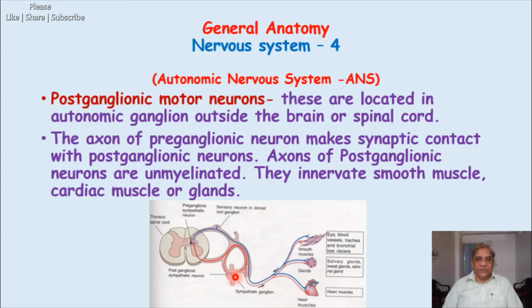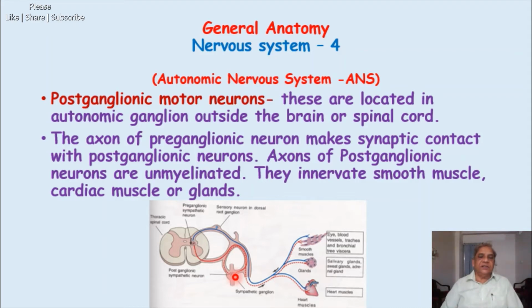What was the ganglion? I told you in the last lecture, ganglion means a collection of nerve cells outside the central nervous system. That means outside the brain and spinal cord, if some neurons are collected in a group, that is called a ganglion, right?